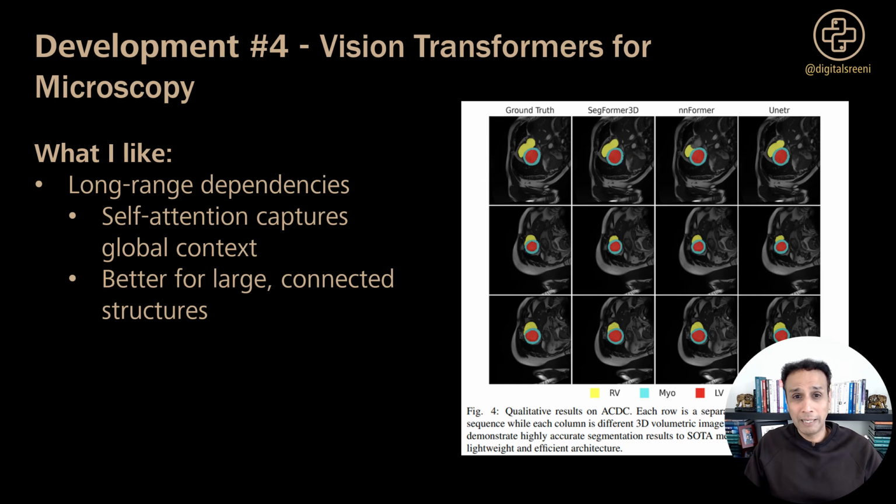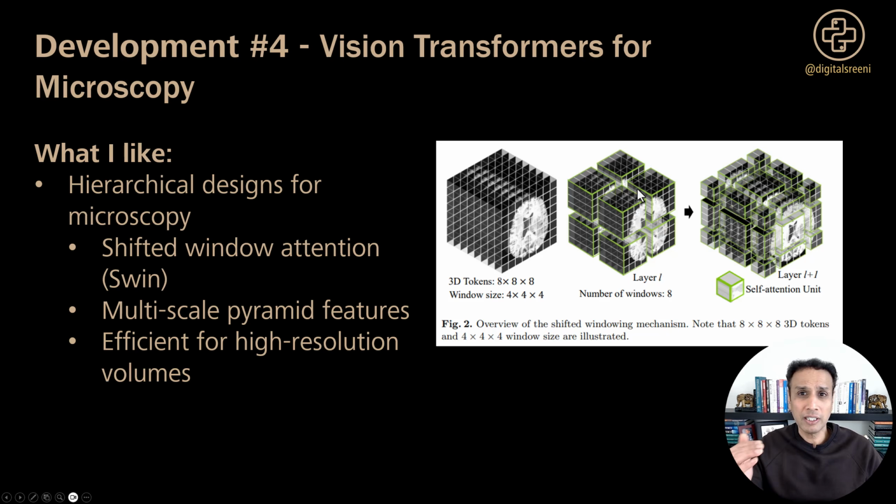So these cardiac MRI examples show ground truth versus different transformer architectures. And the segmentation quality, as you can see, is comparable across all these methods, basically proving that transformers can either match or in many cases exceed convolutional neural networks. And the hierarchical designs are what makes these transformers, again, practical for microscopy. I find myself repeating this hierarchical design aspect because it is really very important when it comes to microscopy.